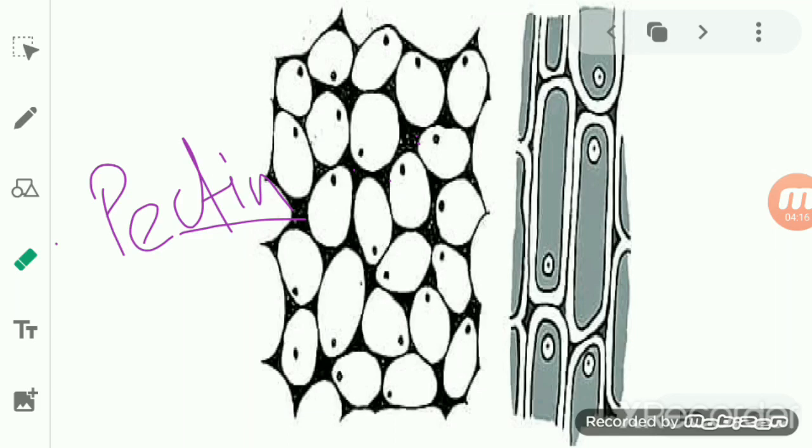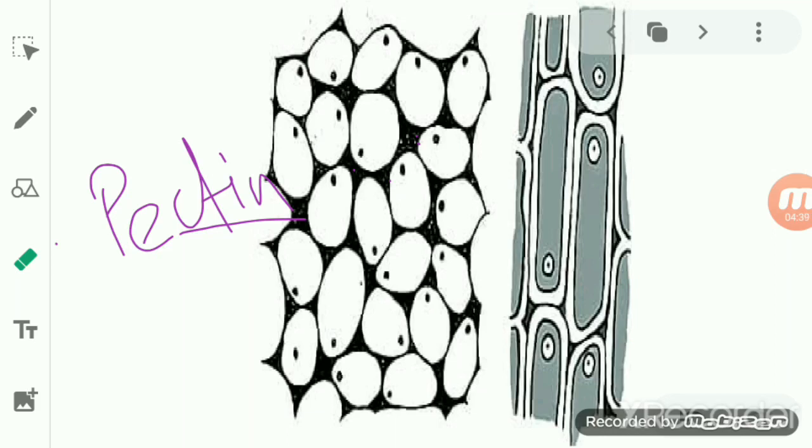Now, we have studied that parenchyma cells are always living cells since there is no deposition of pectin, so they can exchange material and carry out metabolic activities very easily.